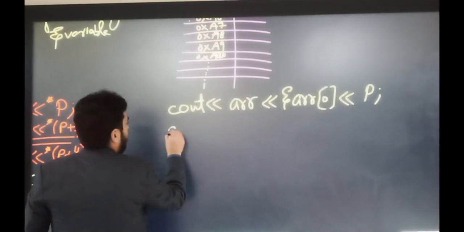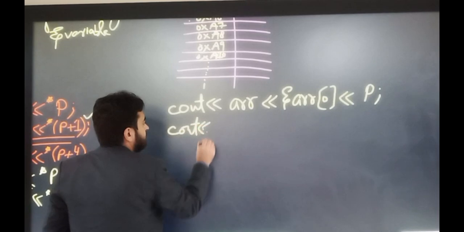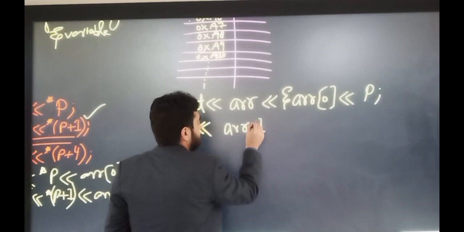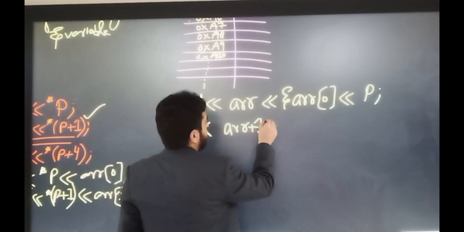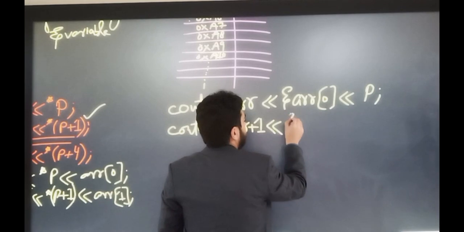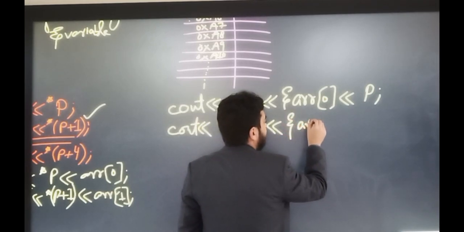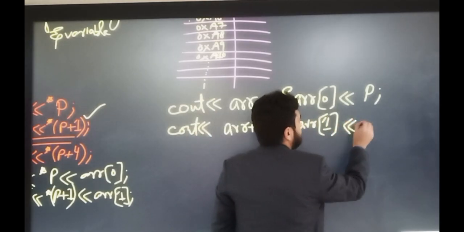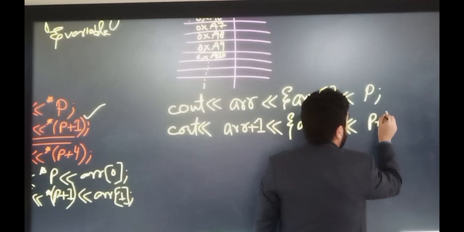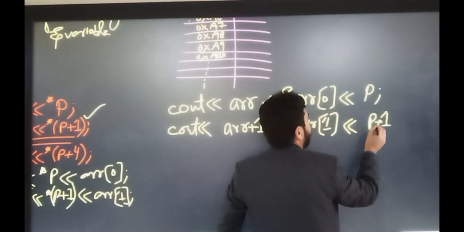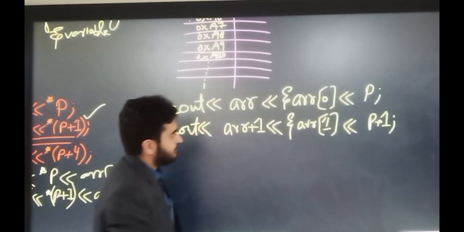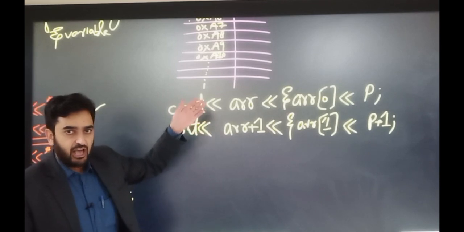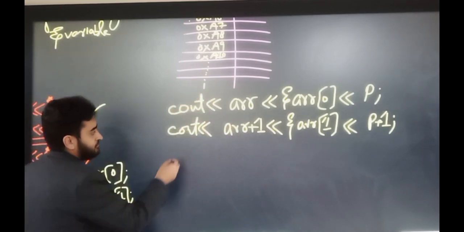We can access and print the address of the second element by incrementing this address using 1, and using the reference operator with the index 1. We can also print out the address of the second element by incrementing the value of p by 1. So in this way we can print the addresses of each and every element inside the array.